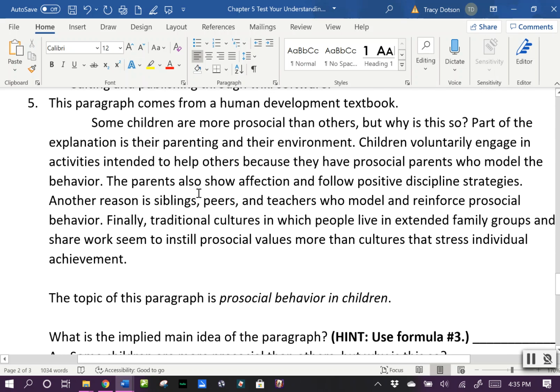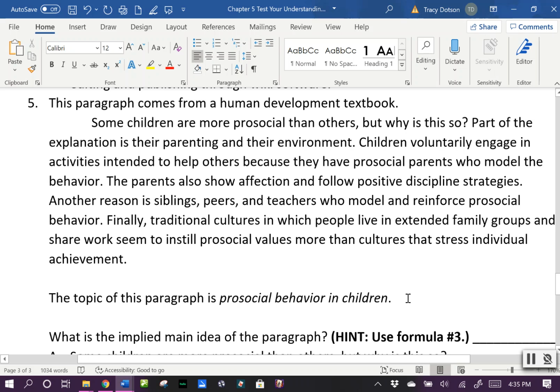All right, finally number 5. Some children are more pro-social than others, but why is this so? Part of the explanation is their parenting and their environment. Children voluntarily engage in activities intended to help others because they have pro-social parents who model the behavior. The parents also show affection and follow positive discipline strategies. Another reason is siblings, peers, and teachers who model and reinforce pro-social behavior. Finally, traditional cultures in which people live in extended family groups and share work seem to instill pro-social values more than cultures that stress individual achievement.